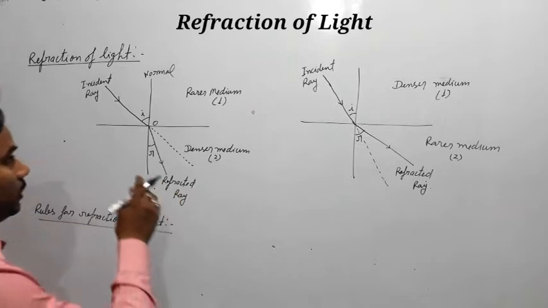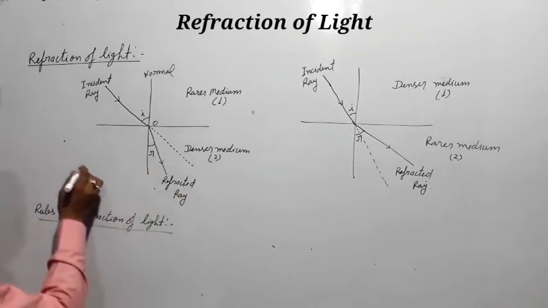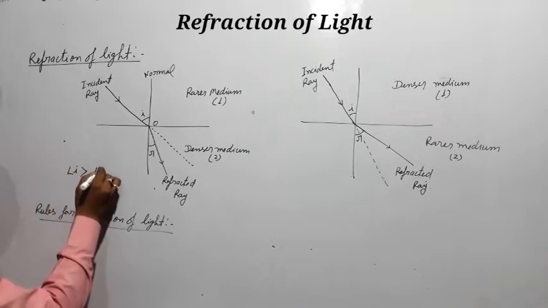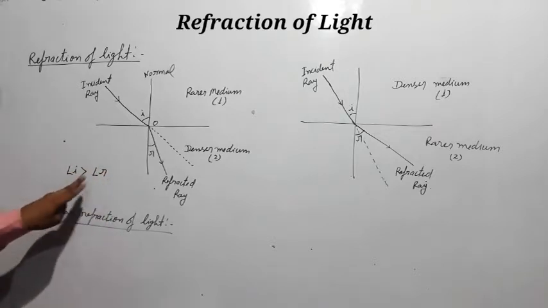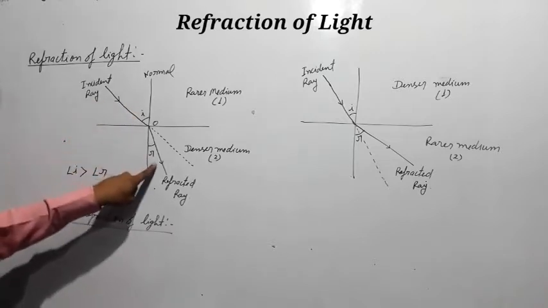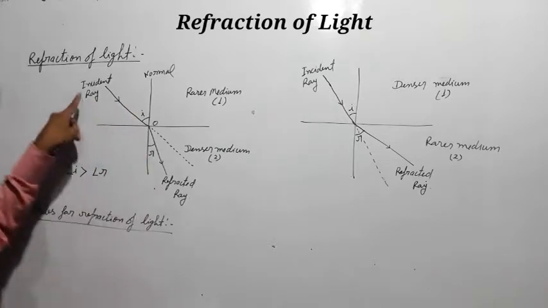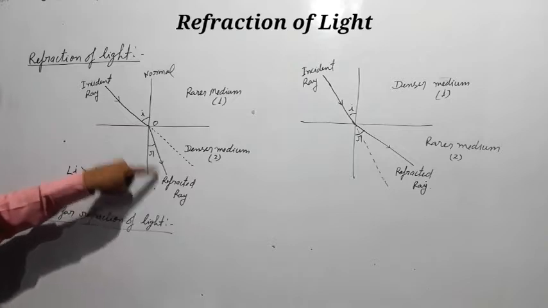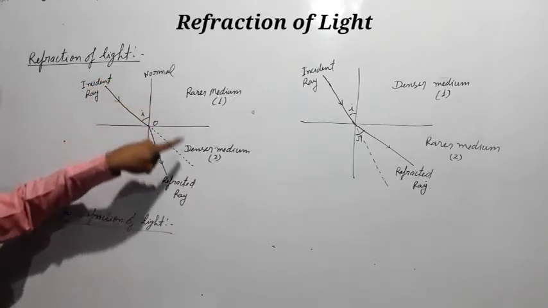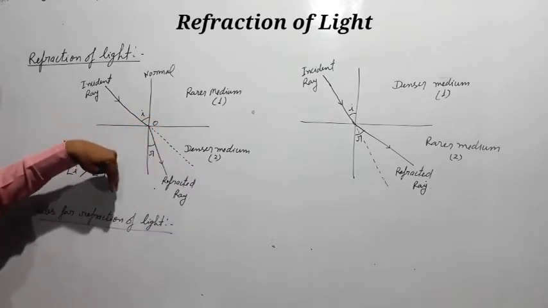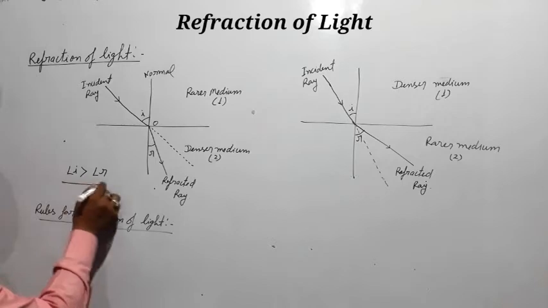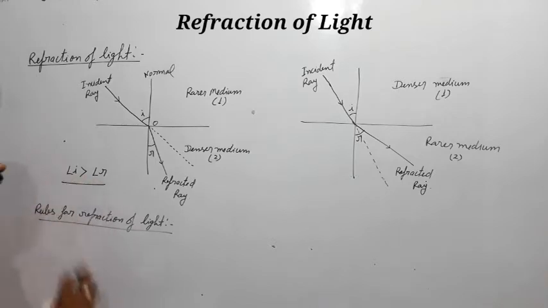For the first condition, angle I is greater than angle R. Angle of incidence is greater than angle of refraction, because I is the angle of incidence and R is the angle of refraction, and this is the incident ray, this is the refracted ray, and this is the normal. So if light travels from a rarer medium to a denser medium, it bends towards the normal, so angle I is greater than angle R.